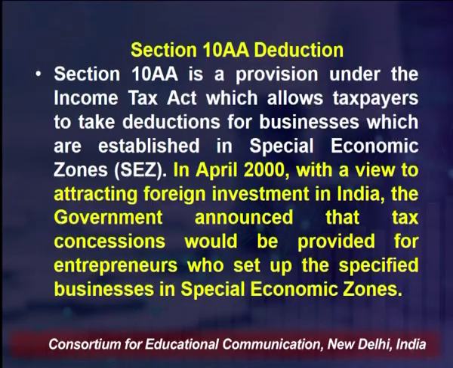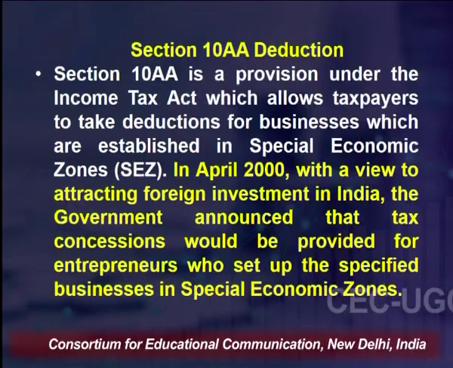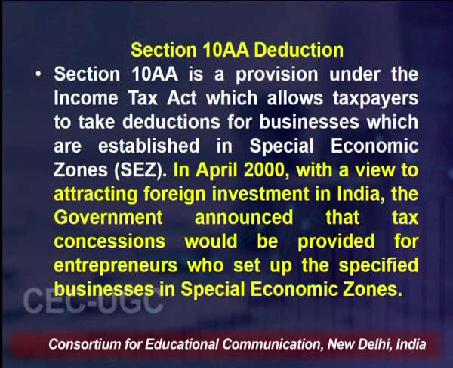So for them, our Income Tax Act 1961 has devised some deductions under section 10AA, section 80IA, section 80IB and so on, right. So one by one we will be talking about each and every deduction, starting with section 10AA. Basically section 10AA is a provision under the Income Tax Act which allows taxpayers to take deductions for businesses which are established in special economic zones.